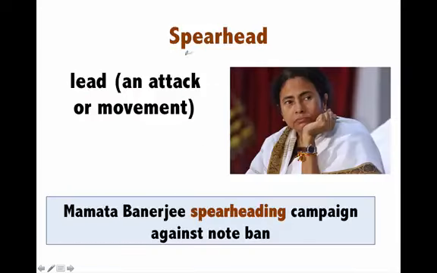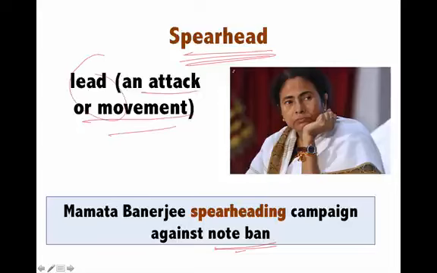Next is spearhead. Spearhead means to lead an attack or movement. That means spearheading something. So for example, when Narendra Modi on 8th of November demonetized the notes, then all the political parties went against him. So they were saying that demonetization is one of the worst decisions in the history of India. And who was spearheading the campaign against note ban or demonetization? It was Mamata Banerjee. She was leading the campaign against the note ban. So to lead an attack or a movement is called to spearhead.